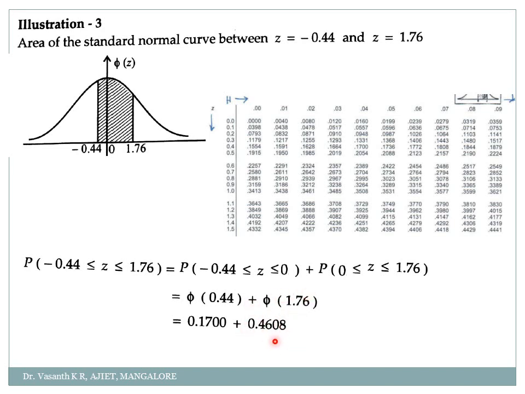Okay, I hope you know how to find the value in the graph. Okay, see here, 0.4 and 4 here, so 0.17. Okay, similarly you check 1.76 in the previous slide, you will get it, or you keep the table along with you before solving the problem. Okay, so this is the way how you have to do. So from minus 0.44 to 0, and from 0 plus 0 to 1.76, and when you add it, you will get 0.6308.